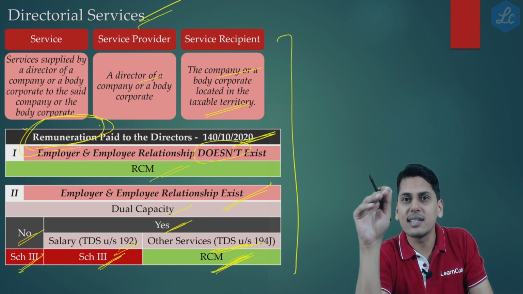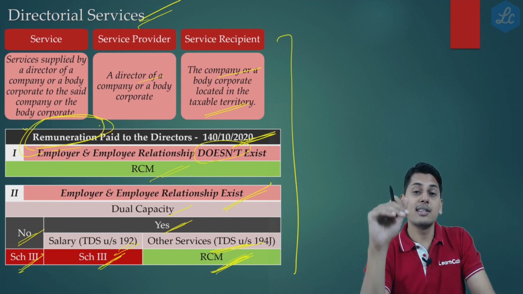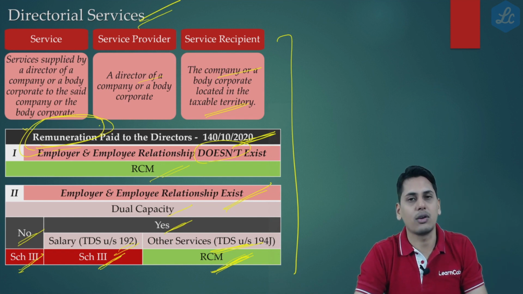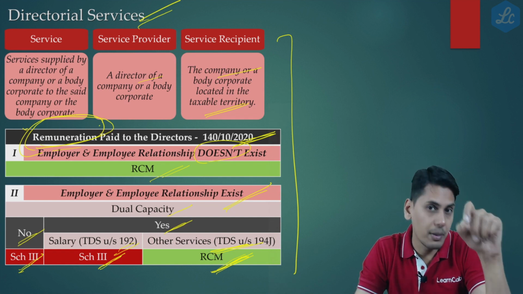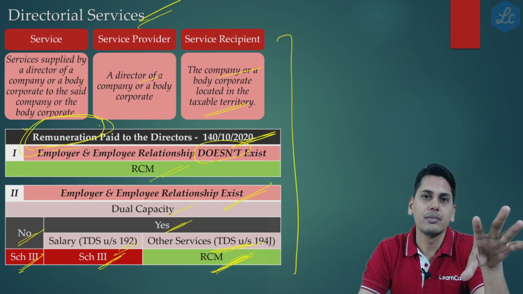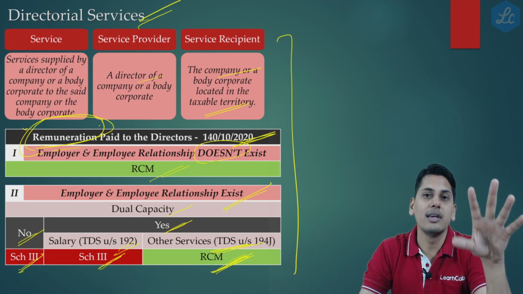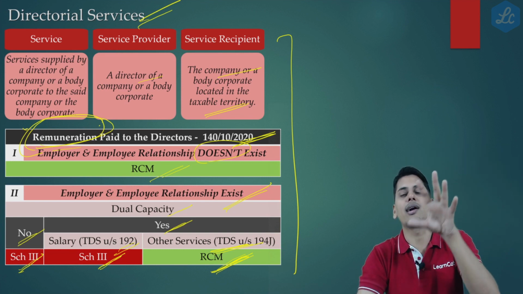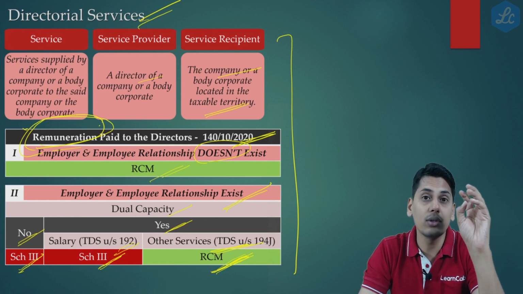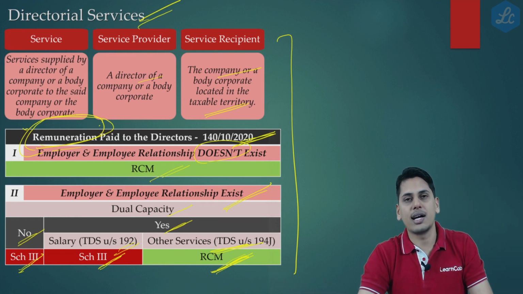Now friends, is this rent which is being paid by the company also liable to be taxed under reverse charge mechanism? That is the question. I repeat the question, friends. There is a director of the company who is an employee of the organization. He is also having an immovable property, and he is giving this immovable property on rent to the company. Now should the company pay GST under reverse charge mechanism on this rent?